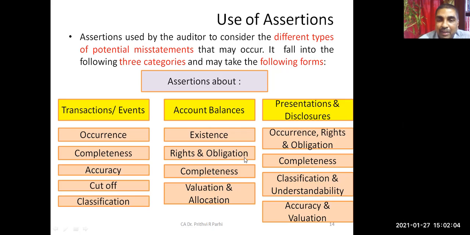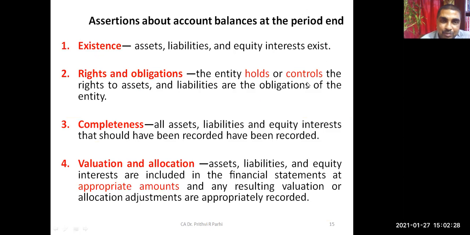And the moment management says these are my assets, these are my liabilities, management thereby also makes an assertion that this is complete. That means no asset is missed out or no liability is missed out. So the auditor tests that thing. Is there any other liability which is not included? So like this, all these assertions are tested by the auditor.